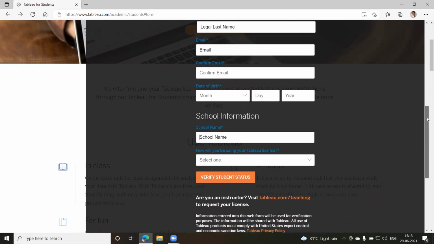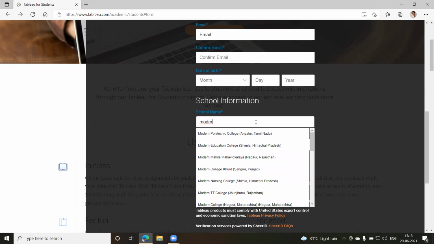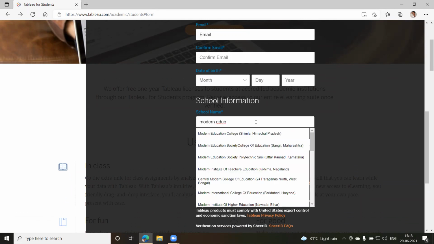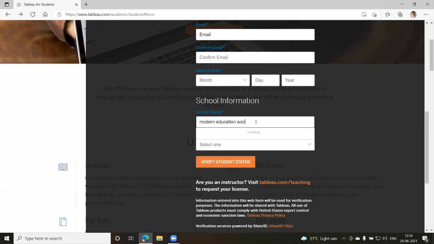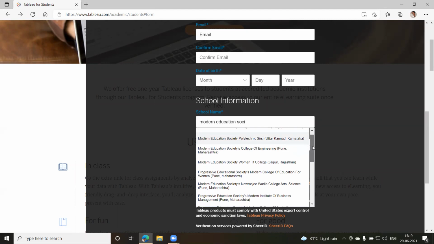Now, in case of the school name, please note down that you're going to start with Modern Education Society, Nava Wadia. Okay, here, let me search for the name of the institute.